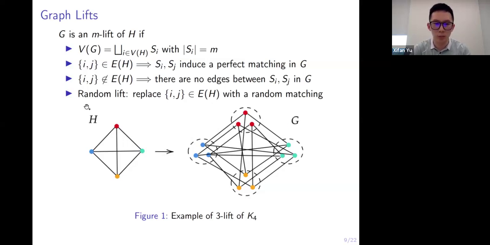The following is a pictorial illustration of a graph lift. On the left, we have a complete graph of K4, and on the right is a 3-lift of K4, where we replace each vertex by a bubble of 3 vertices, and we replace each edge by a perfect matching between the corresponding bubbles. To generate a random lift, we simply replace each edge of H with a random matching in G.